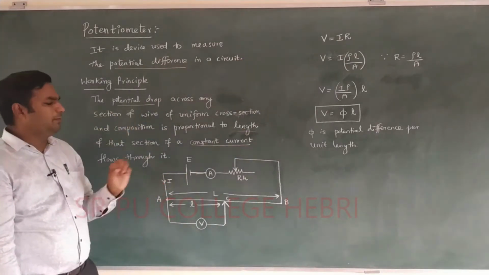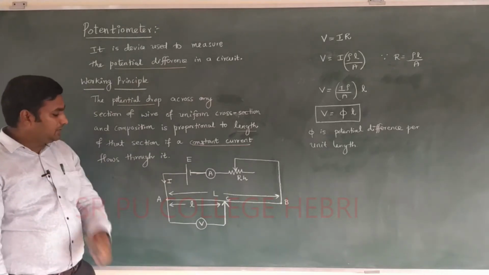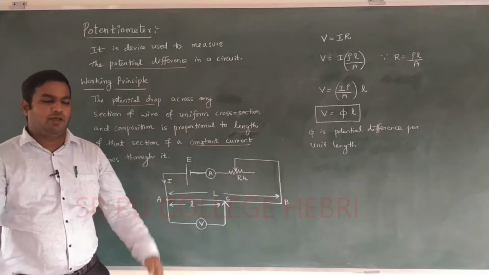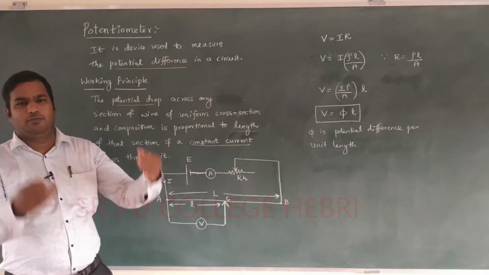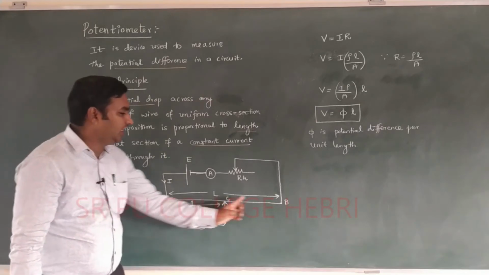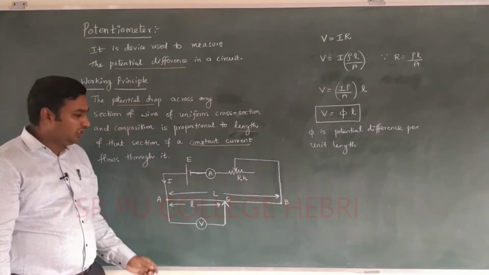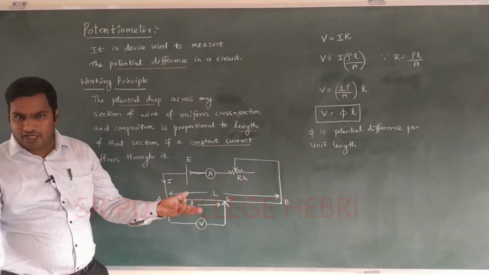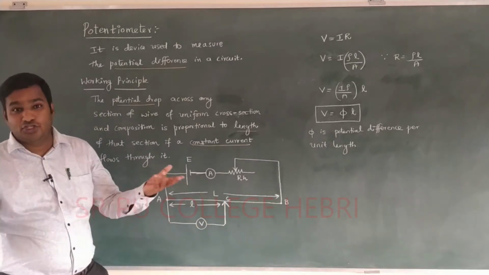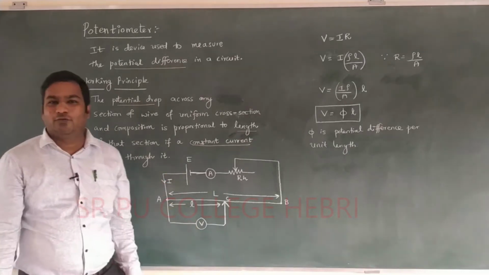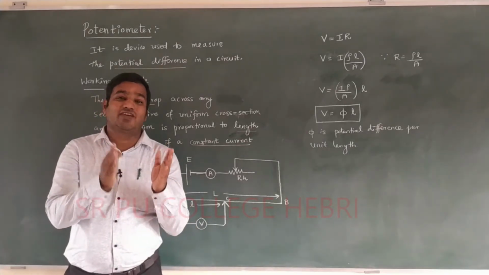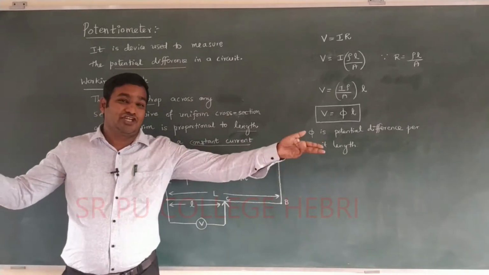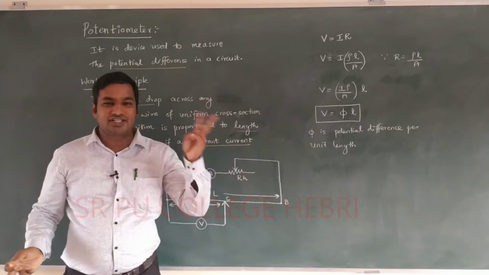Dear student, here I provided a simple circuit. In this simple circuit, AB represents the length of the wire. It may be 1 meter, 50 centimeter, or 2 meter, any length you take, where AB is the wire of suitable length L. It has a suitable area of cross section, and the area of cross section can be changed. For a given material of a wire, you already know resistivity is fixed, resistivity remains constant, and when length increases resistance changes. There are two things you learned, resistance and resistivity.